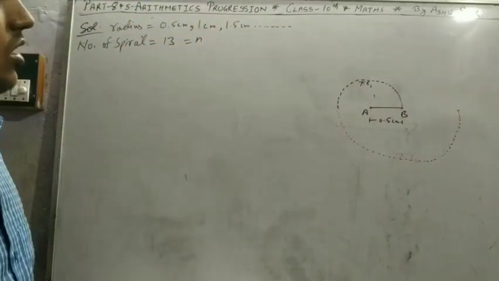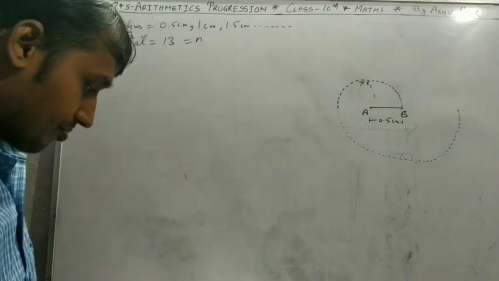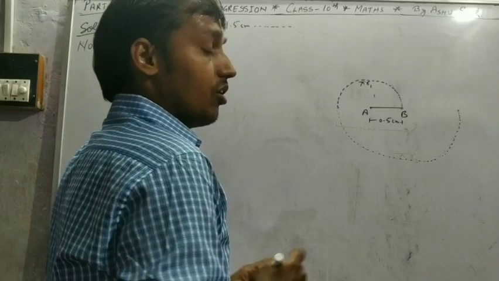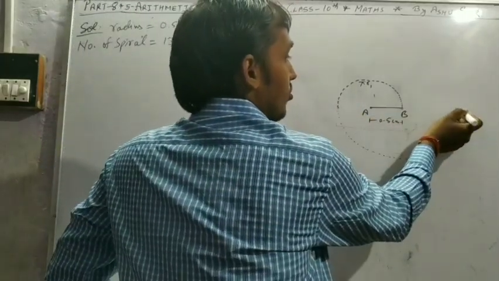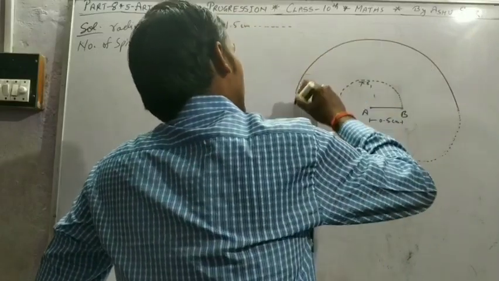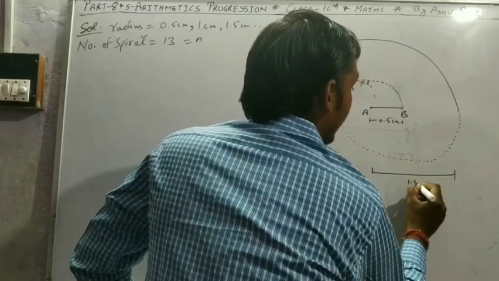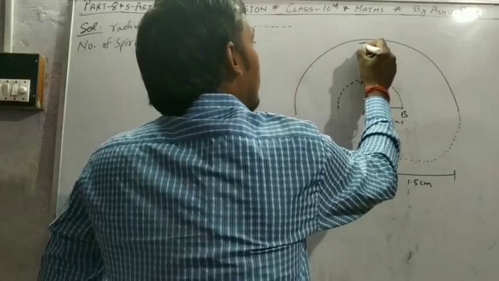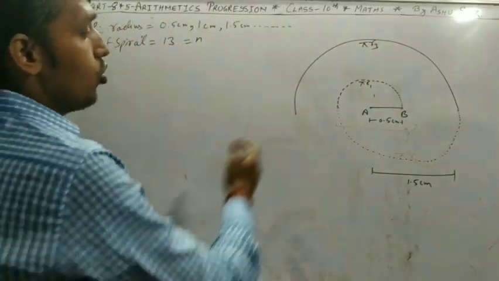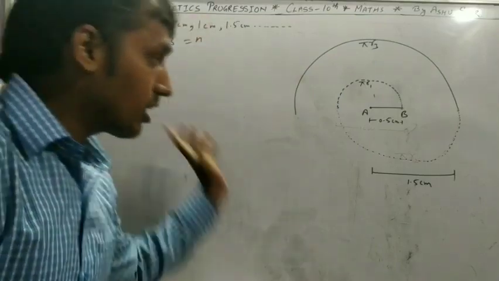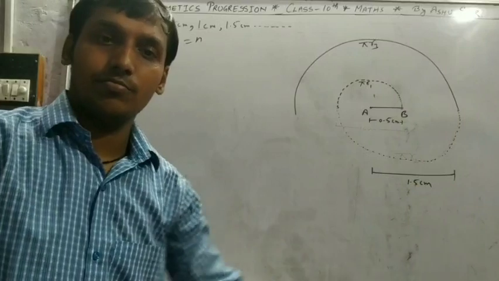Okay, then make the third spiral of radius 1.5 and center A. So this is 1.5 centimeter, pi r3, and all such spirals keep increasing by 0.5 centimeter radius in each case.